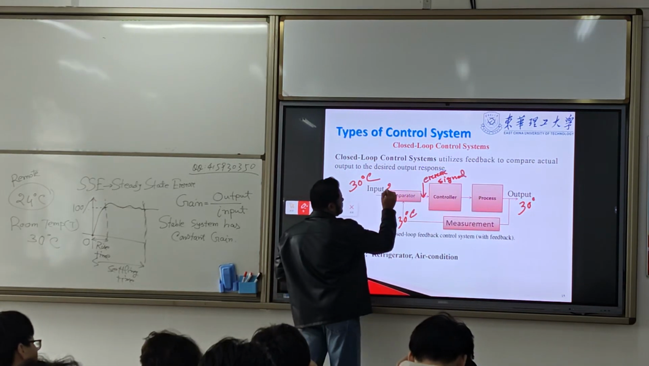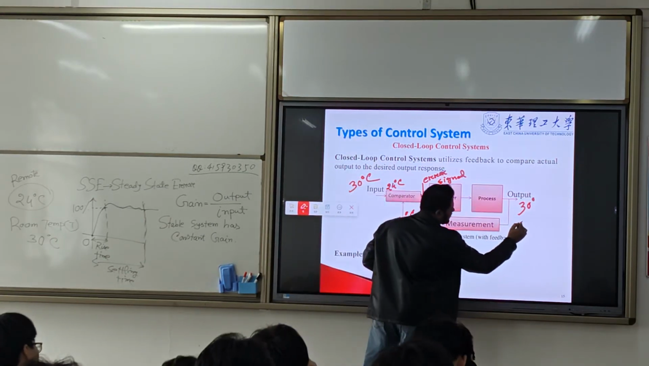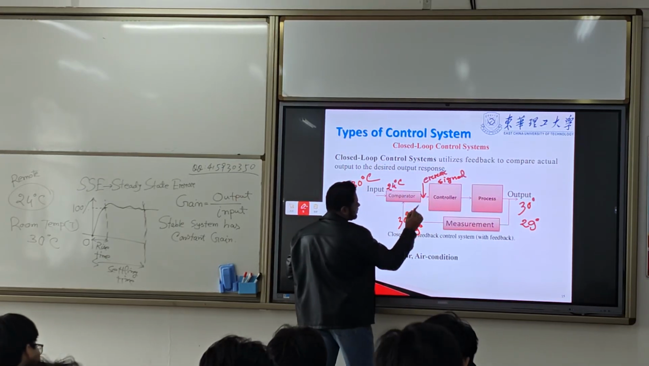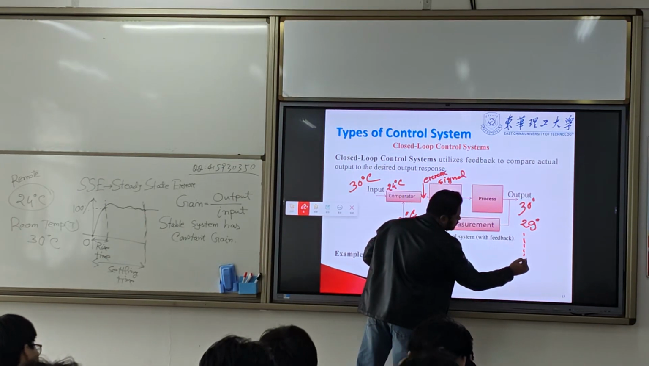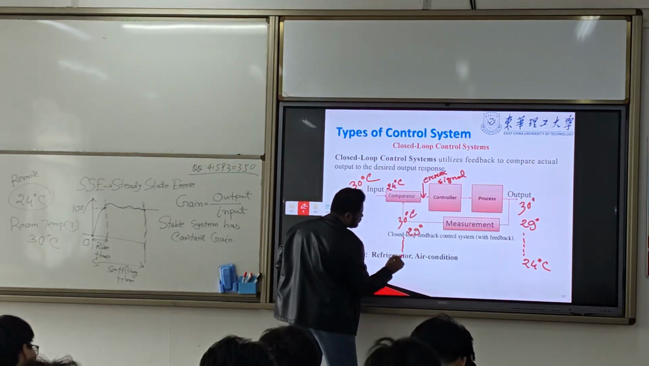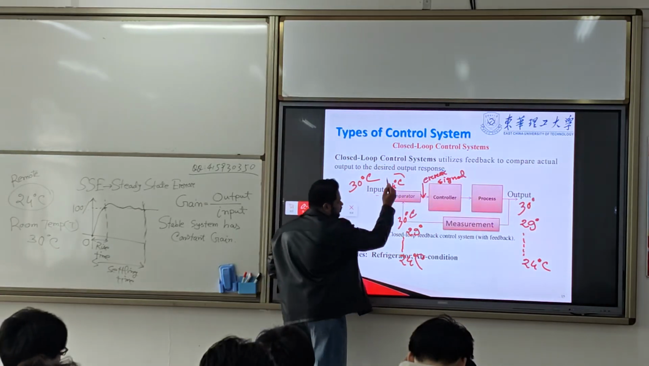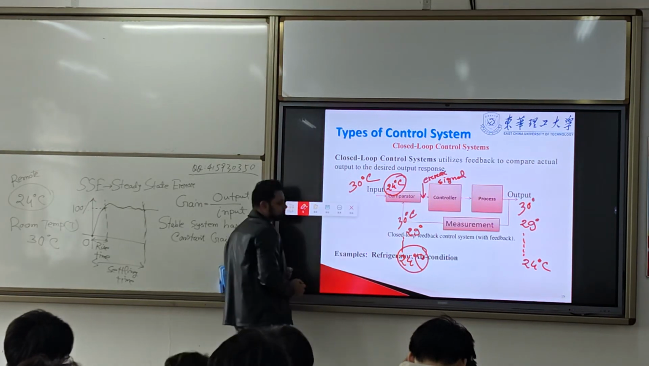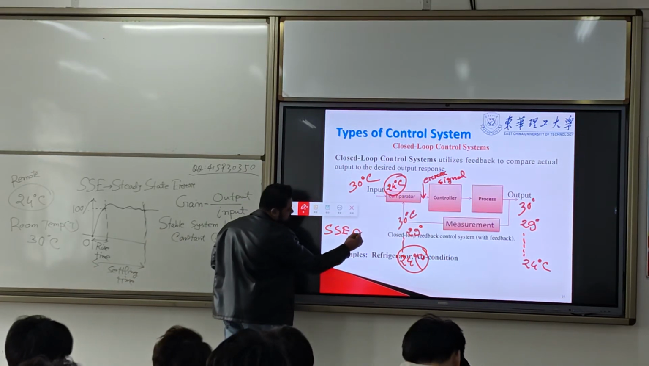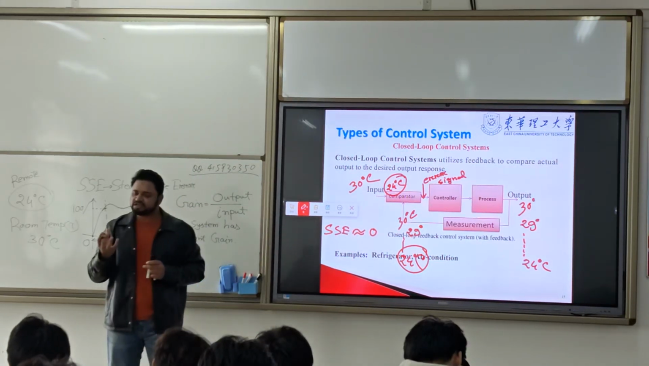Then secondly, it will get 29 degrees. Then it goes on and finally it reaches 24 degrees. Now this 24 and this 24, the steady state error will be equal to 0. The error signal will be 0.